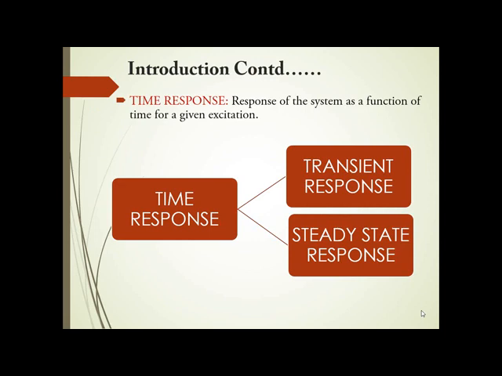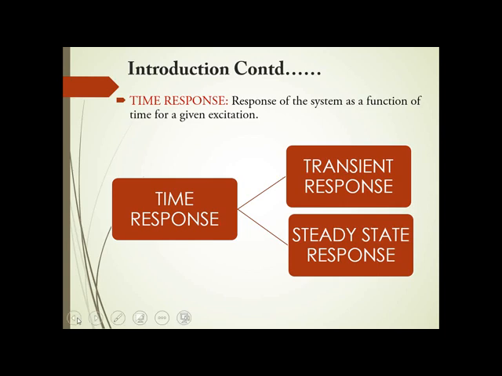This time response, as you can see in the definition, is the response of the system as a function of time for a given excitation. The excitation is nothing but the input which is applied. This time response can be categorized into two, or it has two parts, transient response and steady state response.